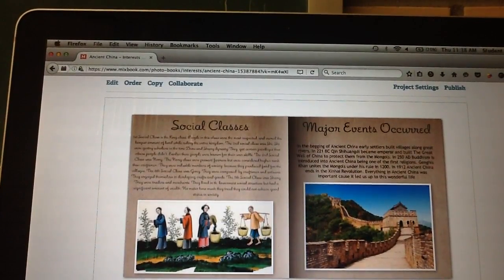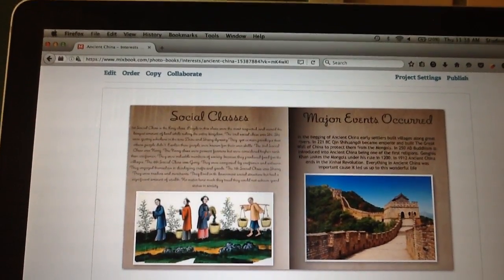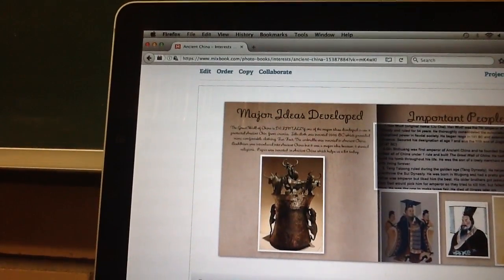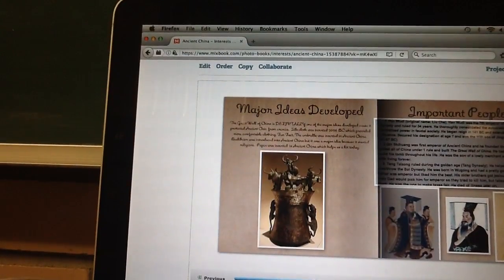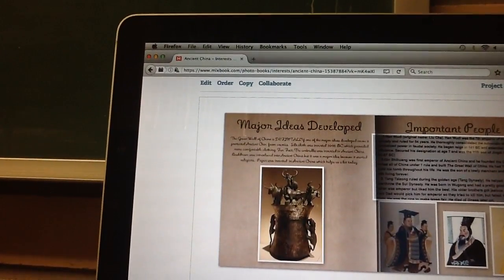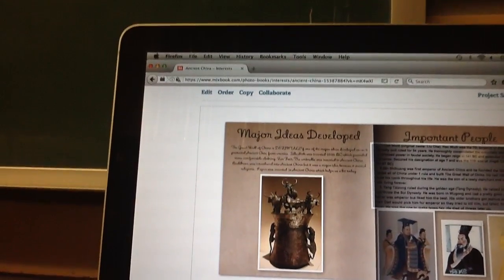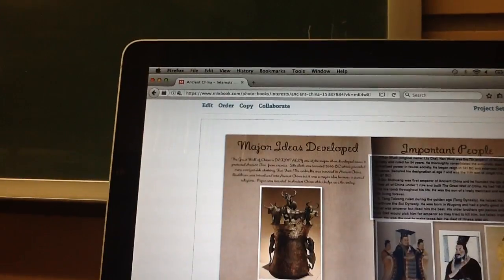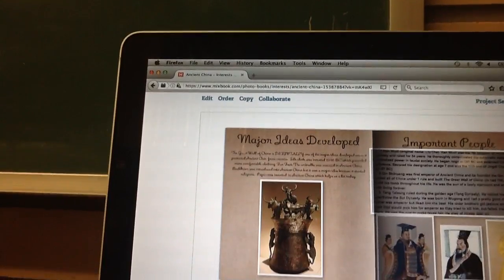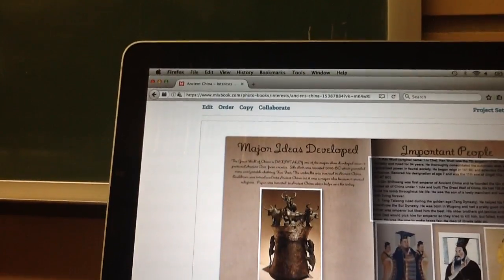Everything in ancient China was important because it led up to this wonderful life. Major ideas developed. The Great Wall of China is definitely one of the major ideas developed because it protected ancient China from enemies. Silk cloth was invented in 2696 BC, which provided more comfortable clothing. Fun fact, the umbrella was invented in ancient China. Buddhism was introduced into ancient China, and it was a major idea because it started religions. Paper was invented in China, which helps us a lot today.